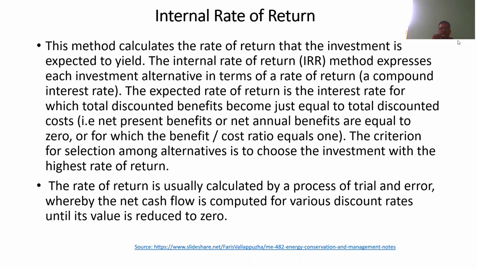The expected rate of return is the interest rate for which total discounted benefit becomes just equal to the total discounted cost, or net present benefit or net annual benefits are equal to 0, or for which the benefit-cost ratio equals 1.